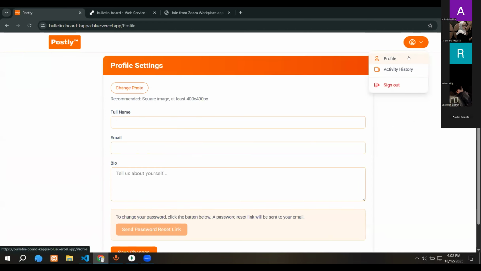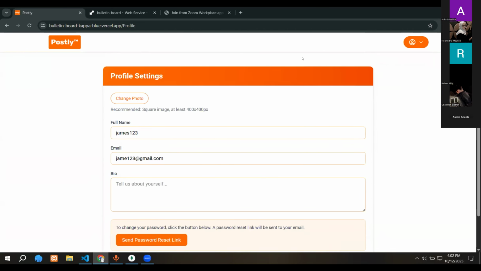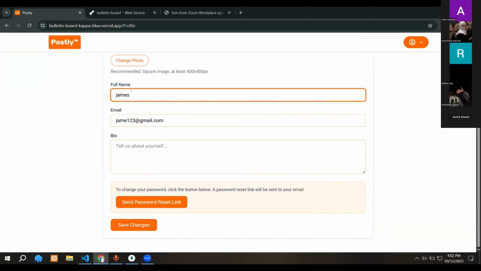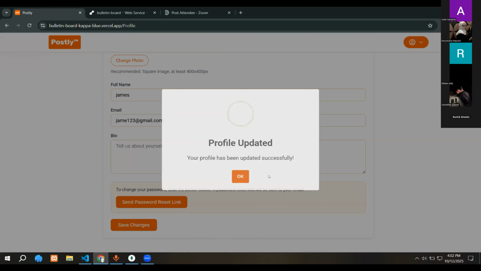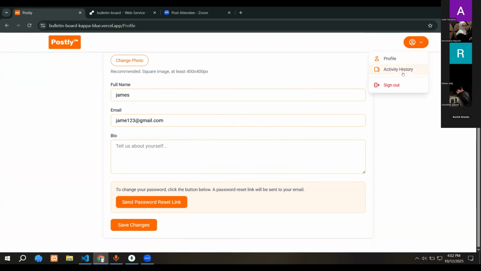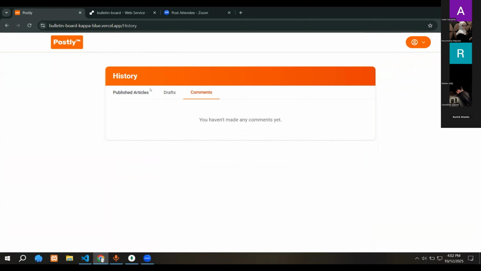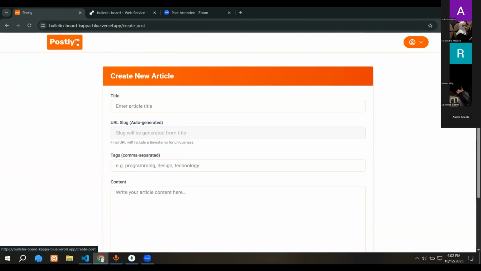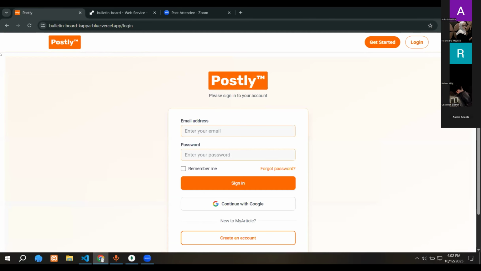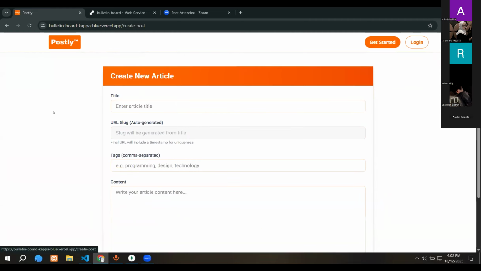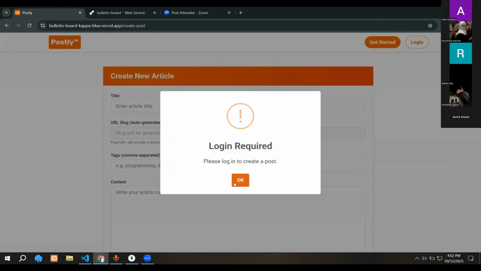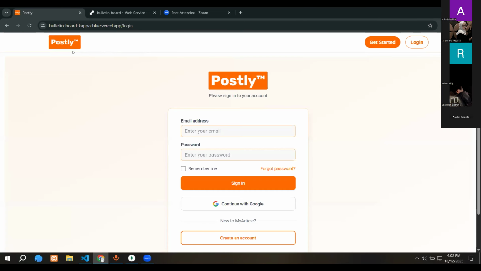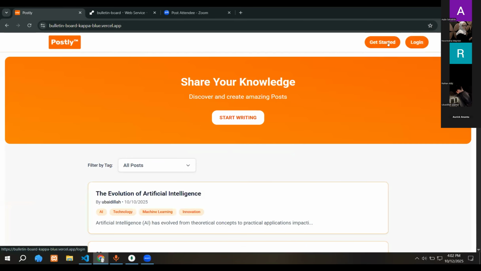Now, in this site, there are some pages that require you to log in. For example, this one, you can also change your full name and your bio here. Also, you can see the activity history of your account and then start your own article. And if you haven't logged in, you cannot input the article. It will throw you here again.